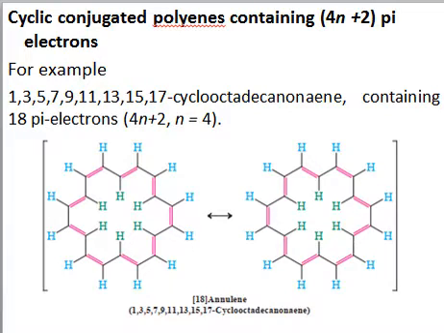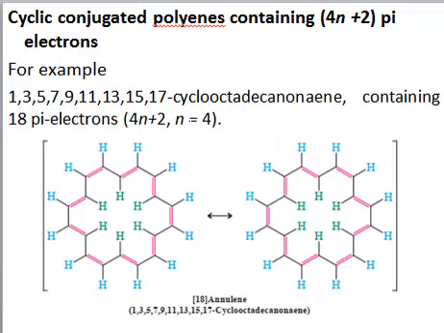So this system contains 18 pi electrons, right? If you have this formula 4n plus 2, just put n equal to different numbers. If I put n equal to 4, 16 plus 2, that's 18. So 18 comes out from this formula, right? We have a system that has 18 pi electrons, and the formula also gives 18 electrons. So that's why the system should be aromatic.